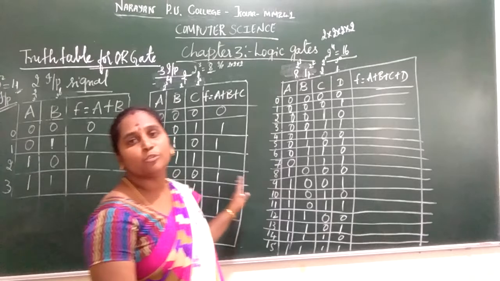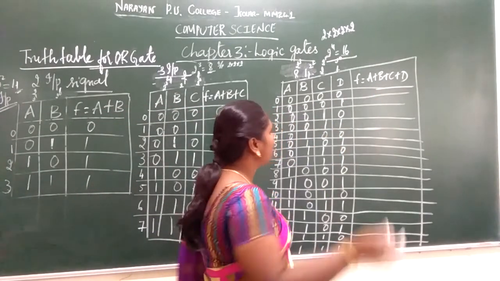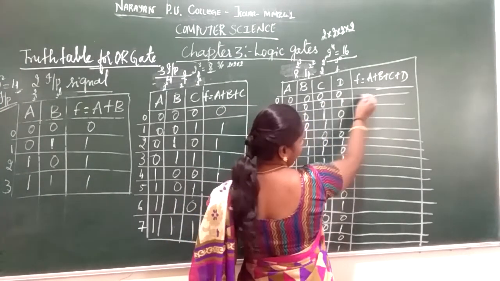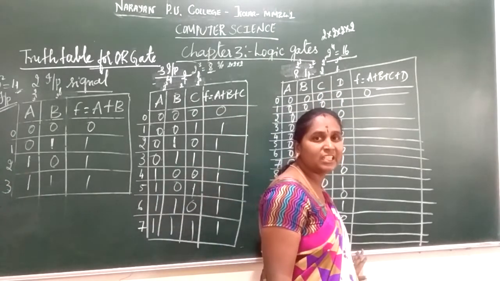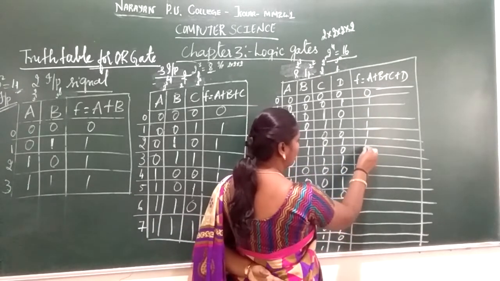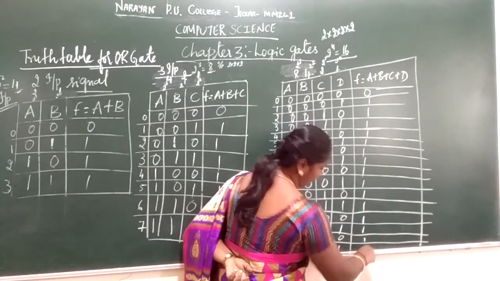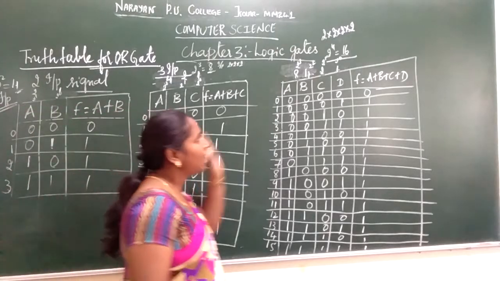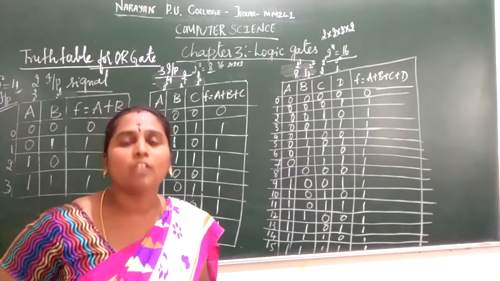So this is one way of inputting your 4 input variable. So next, how to represent this for n number of inputs, let it be more than 2 inputs. Here, when all the inputs are 0, the output is 0. And if any one input in the given input signal is high, the output is 1. So this is how the representation of your 2 input signal, 3 input signal, 4 input signal works. This is how you are going to represent the truth table for your OR gate.